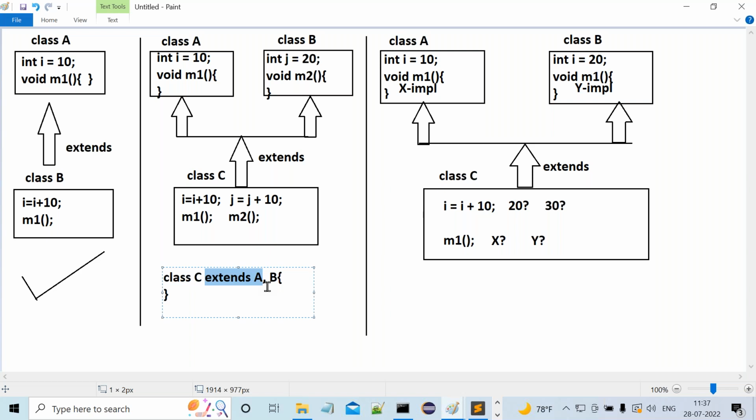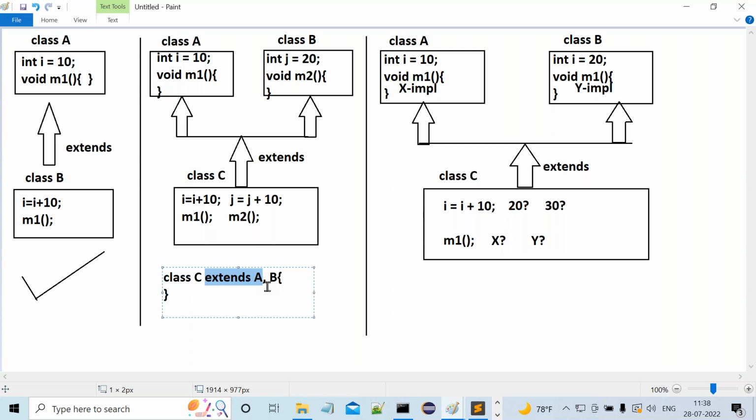Multi-level is possible, hierarchical is possible, but hybrid is not possible. Hybrid includes multiple; hybrid is a combination of single and multiple. So hybrid is not possible. Multi-level and hierarchical are possible in Java. Overall, out of 5 inheritances, 3 are possible and 2 are not possible. Single, multi-level and hierarchical inheritance are possible. Multiple inheritance and hybrid inheritance are not possible because of this confusion state.